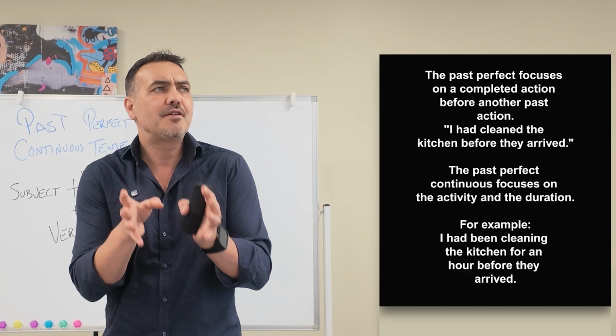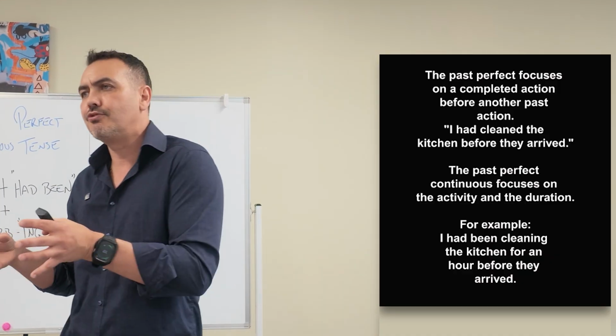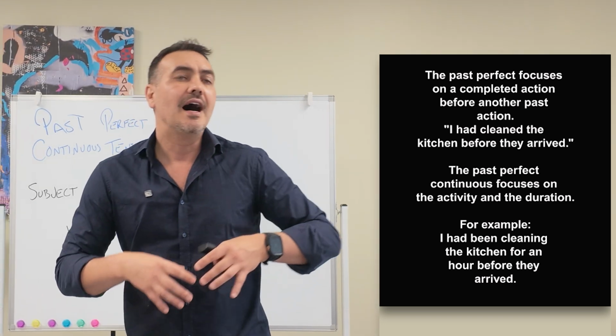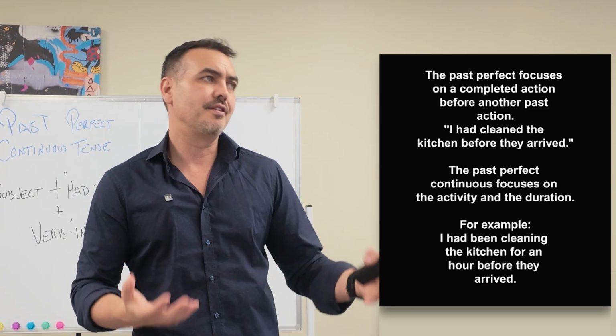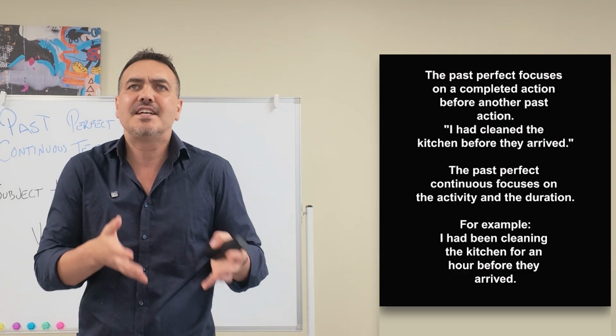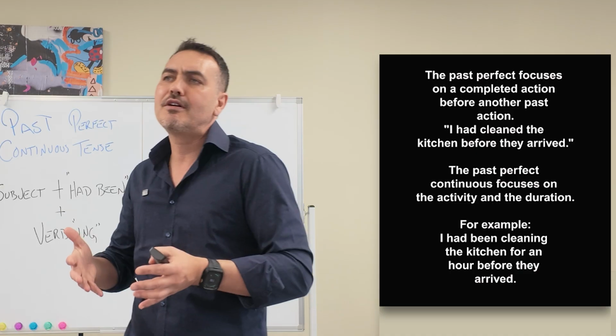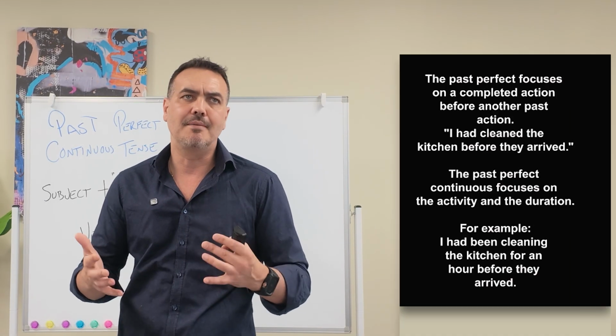But the past perfect continuous focuses on the activity and the duration. For example, I had been cleaning the kitchen for an hour before they arrived, okay? This means that the cleaning activity continued for 1 hour before they had arrived, okay? So let's compare a couple.